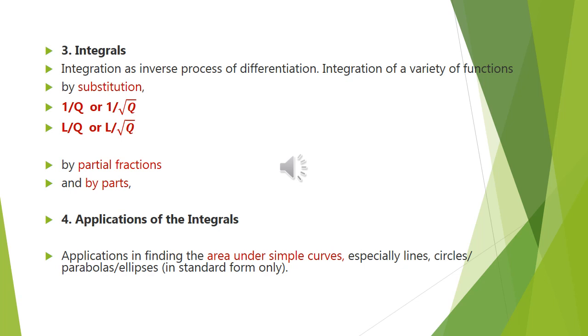And here the point to be remembered is that partial fractions you can apply only when the degree of the numerator is strictly less than the degree of the denominator, right? If both are the same, then you have to go by long division, and long division means immediately you must know that it must be expressed in the form Q plus R by D, right? Q means quotient, R remainder, D is divisor. Then comes the last part, integration by parts, that is the product rule of integration.